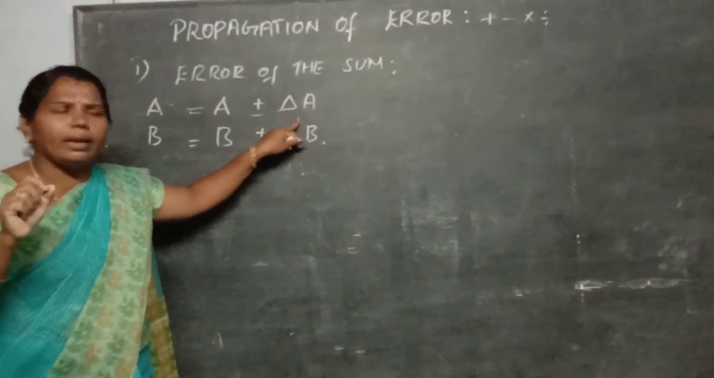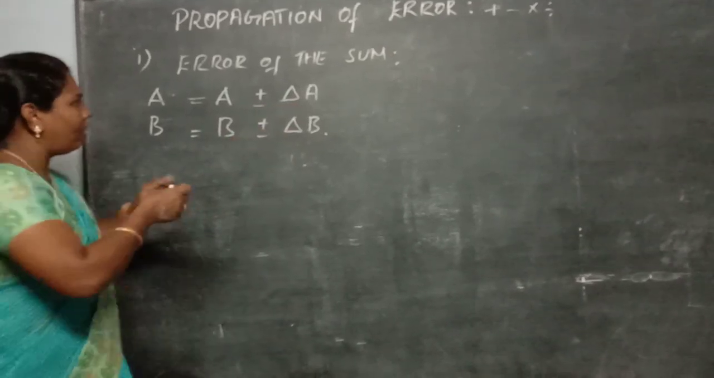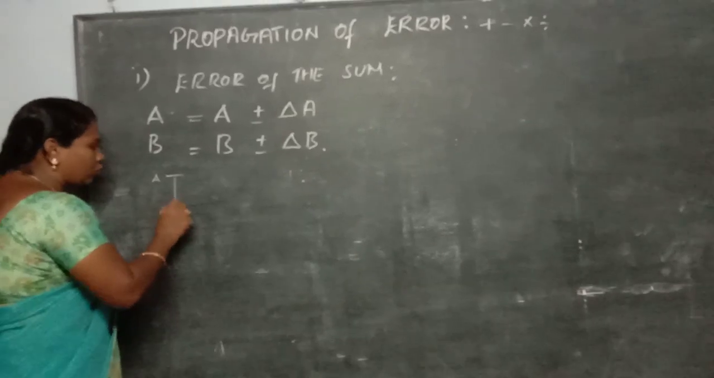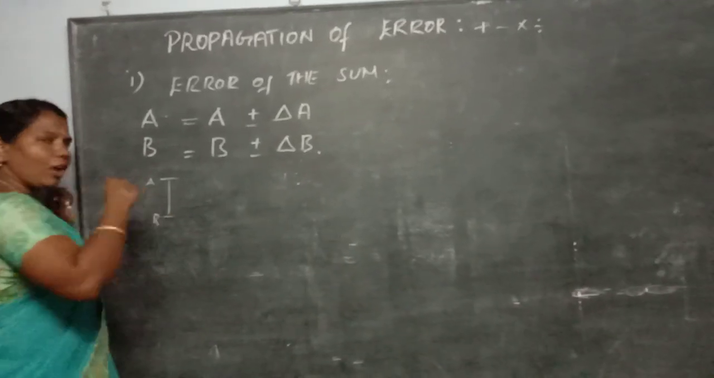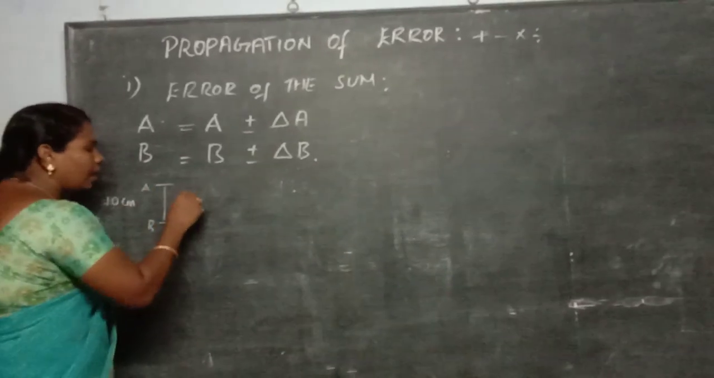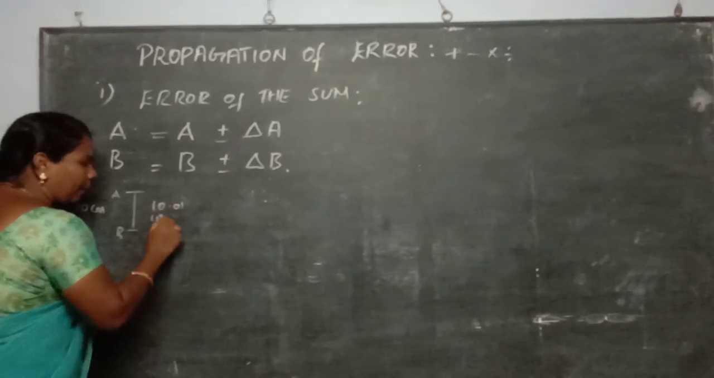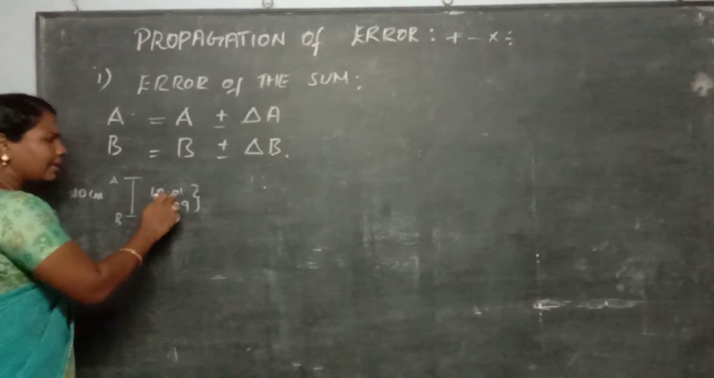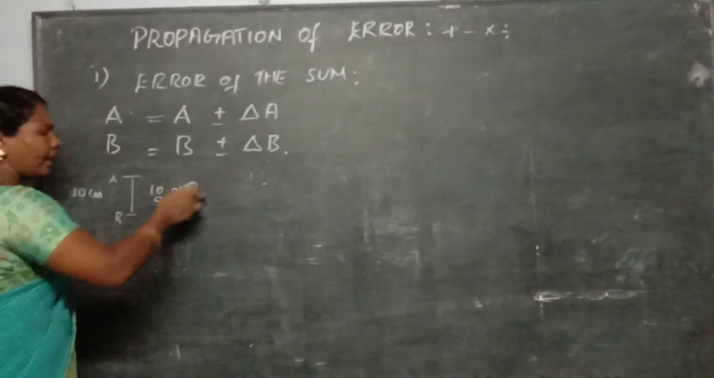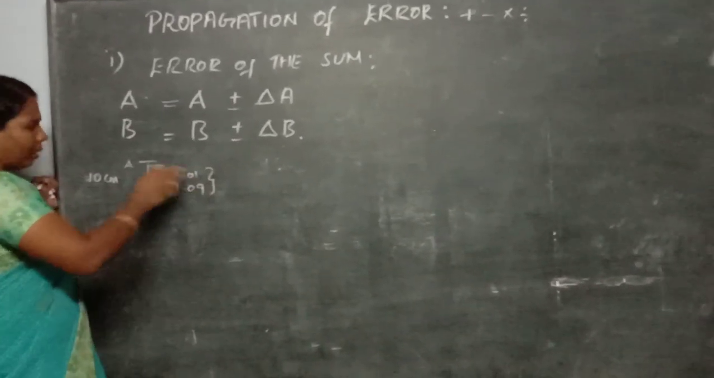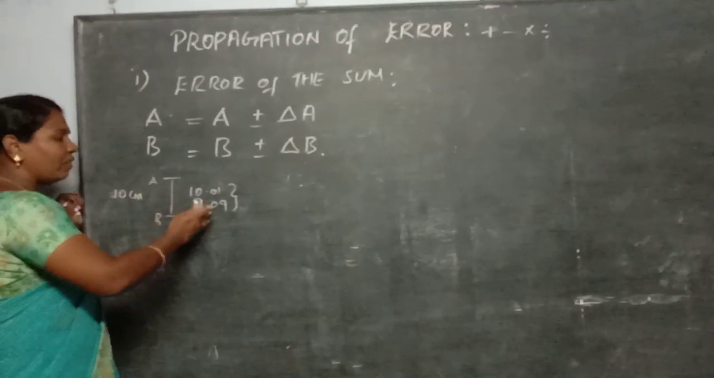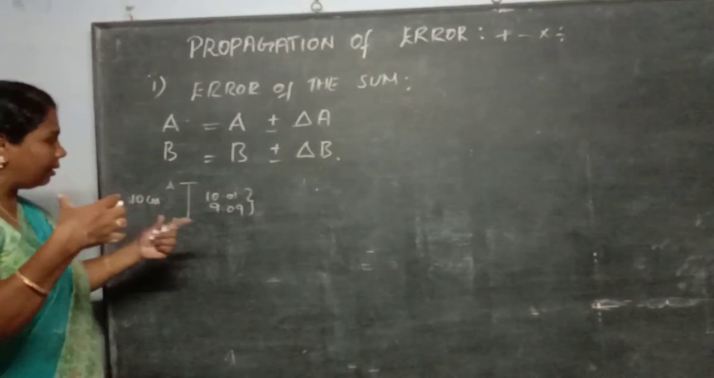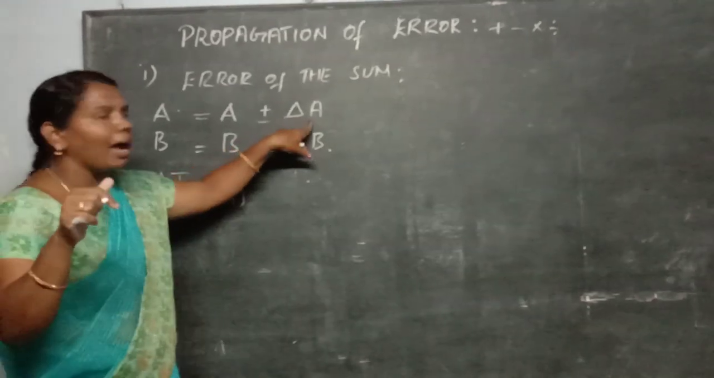What is called absolute error? Delta A means, see, I already explained with examples. This is the length AB, and here the true value is 10 centimeter. If you measure this length as 10.01 or 9.99, what is the error here? Here it is plus 0.01 and here minus 0.01. So these are the differences between the true value and the measured value. That is called the error, and that error is called the absolute error here.